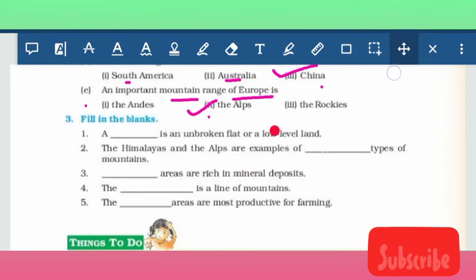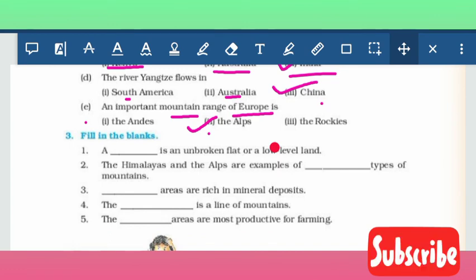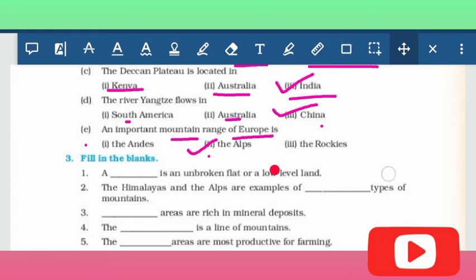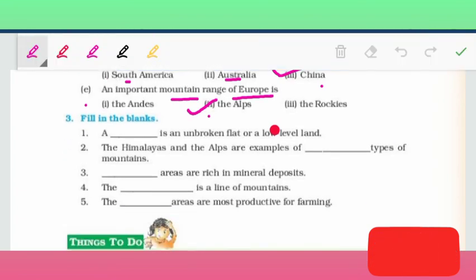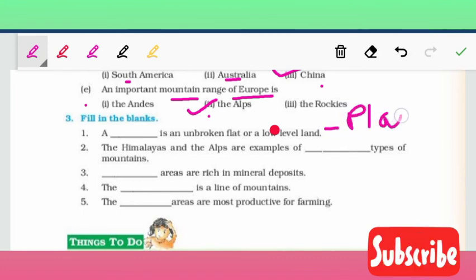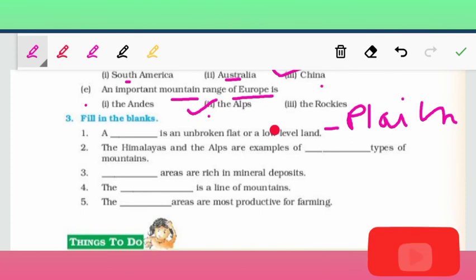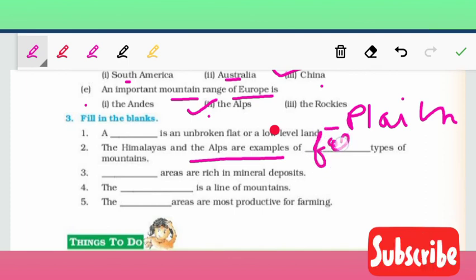Now fill in the blanks. First, dash is an unbroken, flat or low level land. So the answer is a plain. The Himalaya and the Alps are examples of dash types of mountains. So the answer is fold type of mountains.